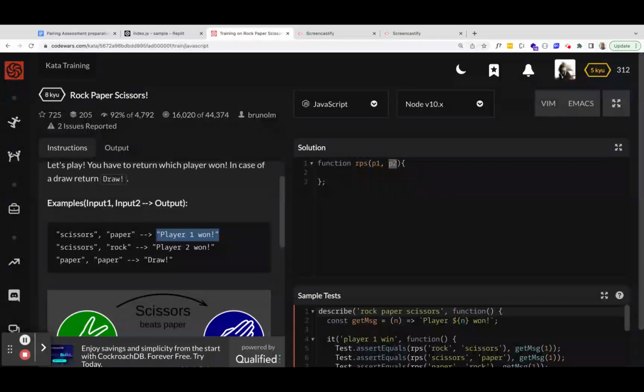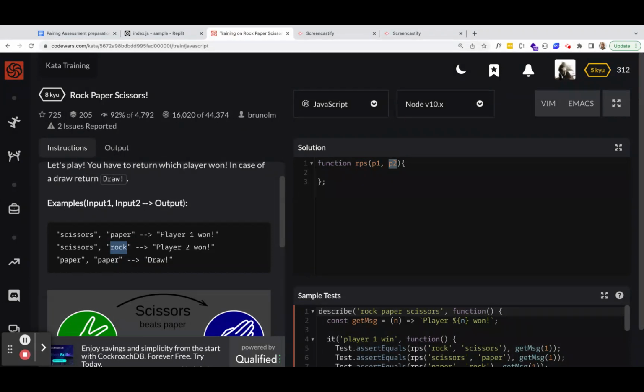Like, if the scissors goes with paper, then this one wins, and if the scissors goes with rock, then this one wins. Looping is only for when you have to go through an array of things, or through a string usually, or even sometimes an object, and pull things out of it and then reconstruct something else. In this particular case, you wouldn't really need to loop. You need to be doing some comparisons using if statements, right?